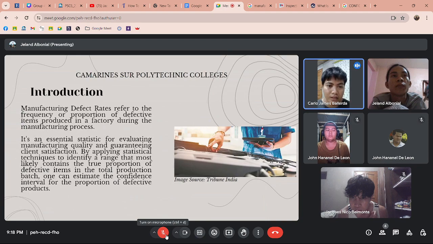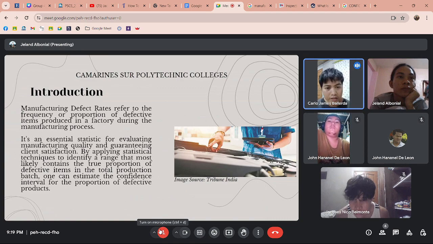So what is manufacturing defect rates? Manufacturing defect rates refers to the frequency or proportion of defective items produced in a factory during the manufacturing process. It's an essential statistic for evaluating manufacturing quality and guaranteeing client satisfaction by applying statistical techniques to identify a range that most likely contains the true proportion of defective items in the total production. Batch 1 can estimate the confidence interval for the proportion of defective products.